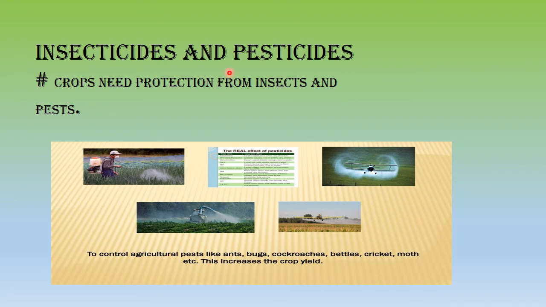The use of insecticide and pesticide will increase the crop production, because you have protected the crop from being affected, wasted or damaged by the insects and the pests.